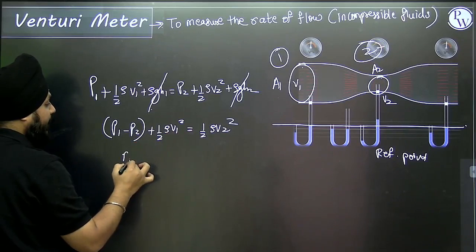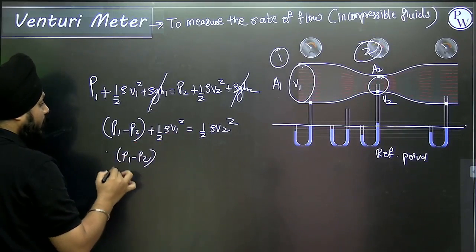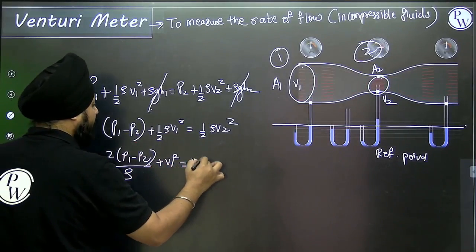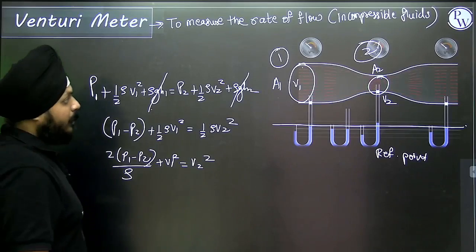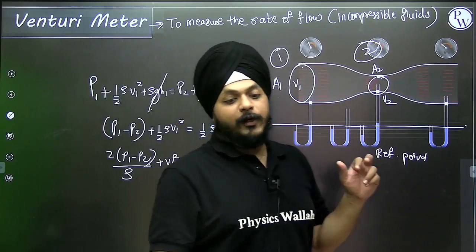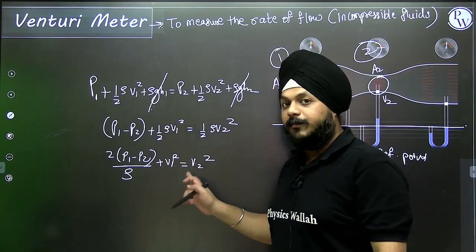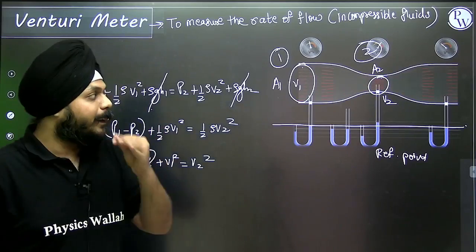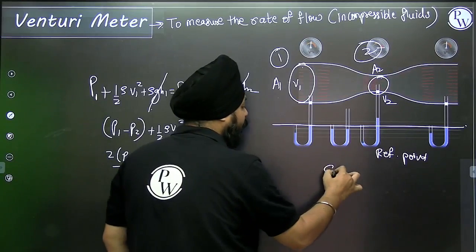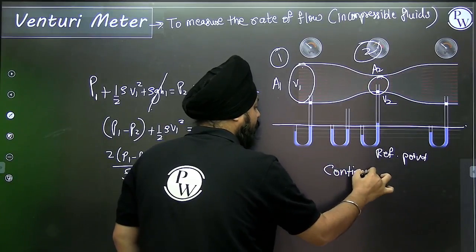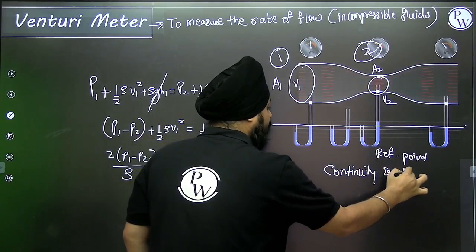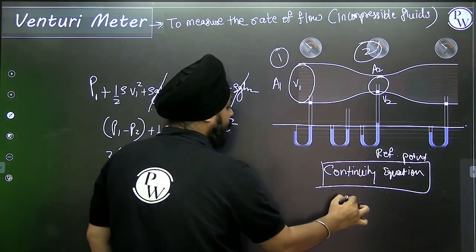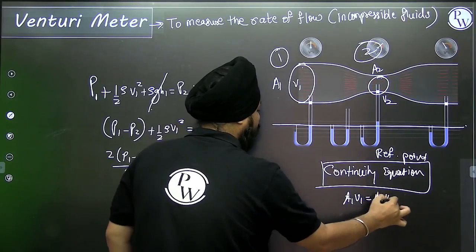Evaluating this, we are getting (P1 minus P2) whole divided by rho plus V1 square is equal to V2 square. Now, we need to calculate the value of V2, but we have two unknowns here, V1 and V2 both. So in that case, we need to use the equation of continuity. According to the continuity equation, A1 V1 is equivalent to A2 V2.